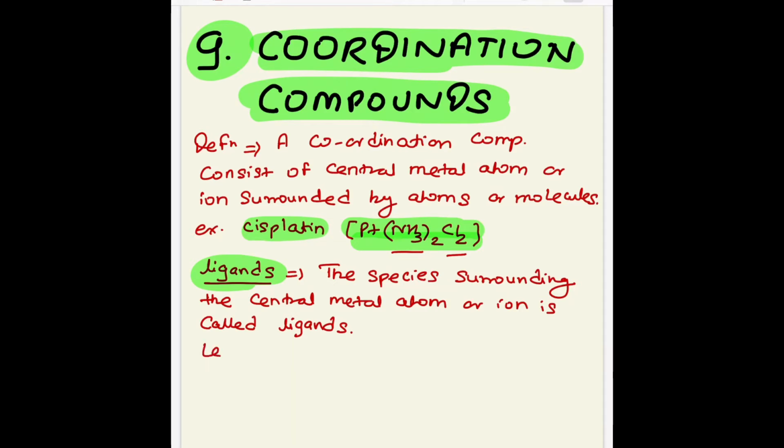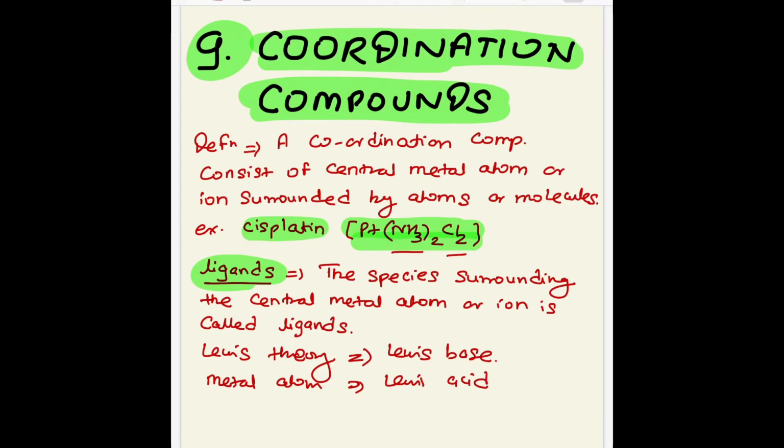According to Lewis theory, ligands are Lewis bases, and the metal atom accepts electrons. So according to Lewis theory, metal atoms are Lewis acids.